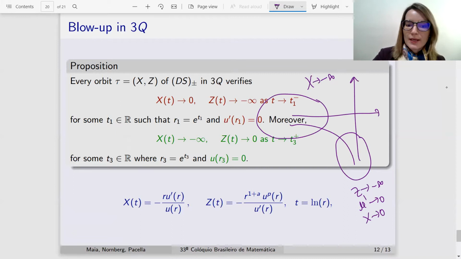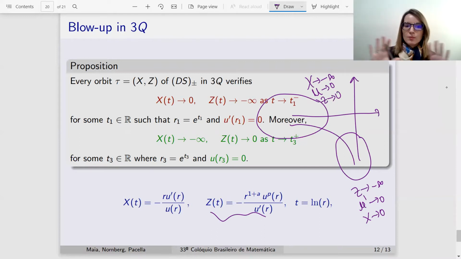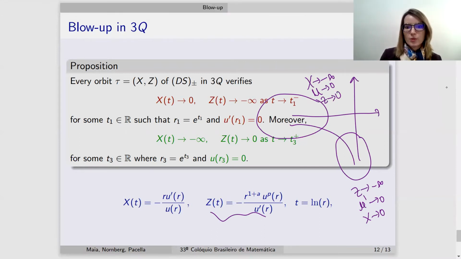When X goes to minus infinity, we have that U vanishes, and in this case, Z needs to vanish as well. And this gives us a complete characterization of blow-ups and asymptotes that occur in the third and also in the first quadrant.